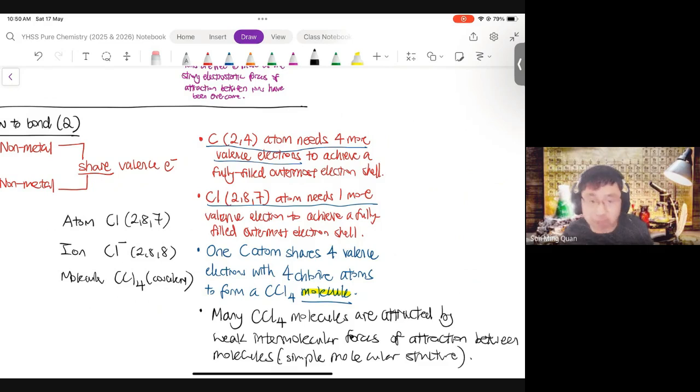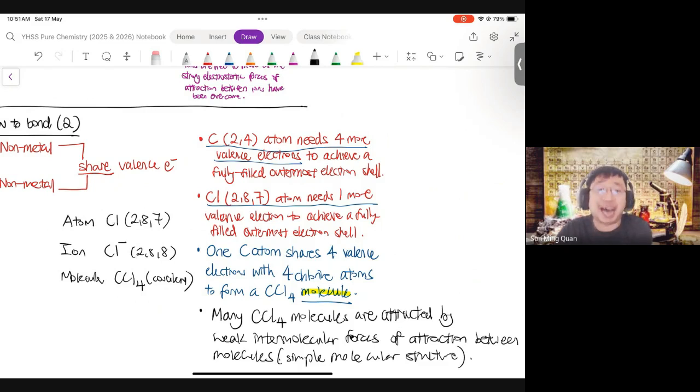between the molecules themselves. Okay, now the simple molecular structure is true for like 95% of all covalent substances. So if there's covalent bonding and sharing of valence electrons, all right, it's 95% going to be simple molecular. The 5% left, of course, is the giant molecular lattice structure. Giant molecular lattice only applies to about 5% of covalent substances, and the 5% are best learned by heart, meaning